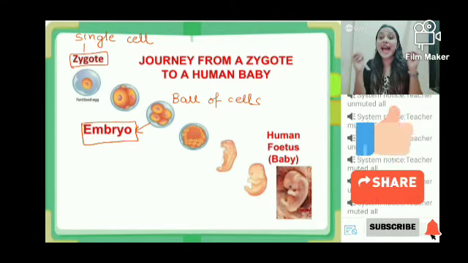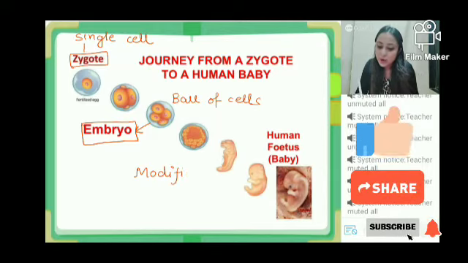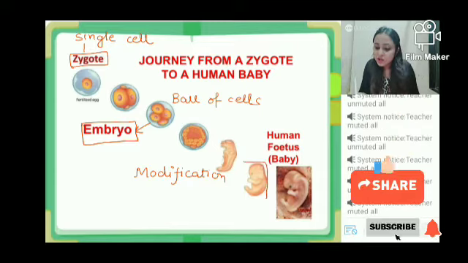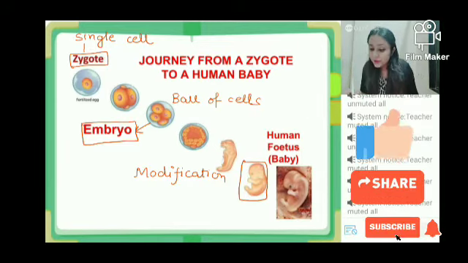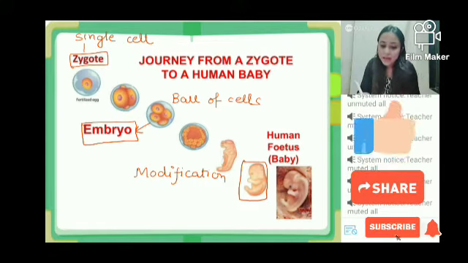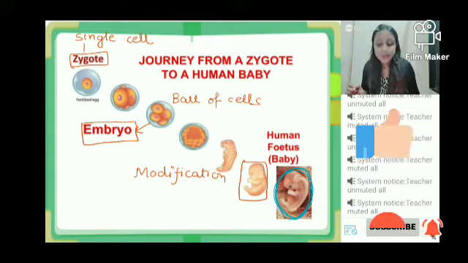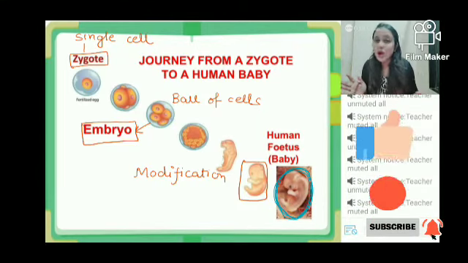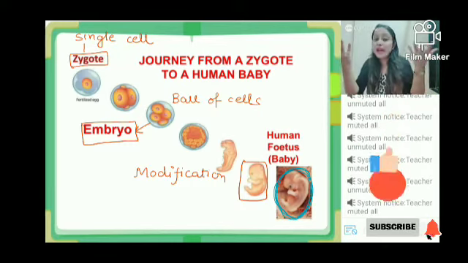Very importantly, embryonic cells will undergo modification and ultimately you can find a structure like this to be formed. If you look at this structure clearly, you can make out which part is becoming the head, which part is becoming the hand, which part is the leg.